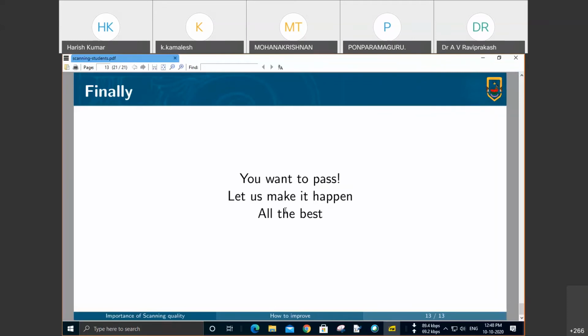So, dear students, probably now you will appreciate how much effort both the resource persons have taken to educate and familiarize you with some of the requirements. In addition, from the Office of the Controller of Examinations, I have some general instructions.